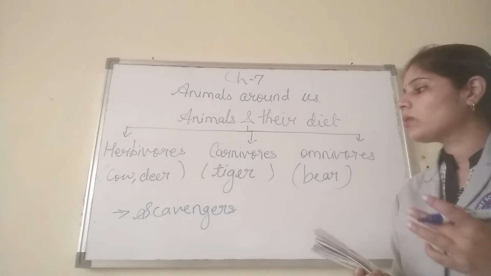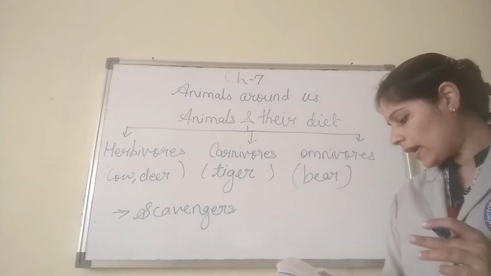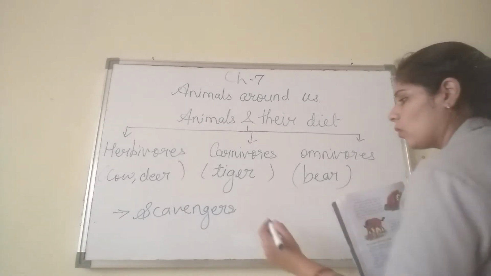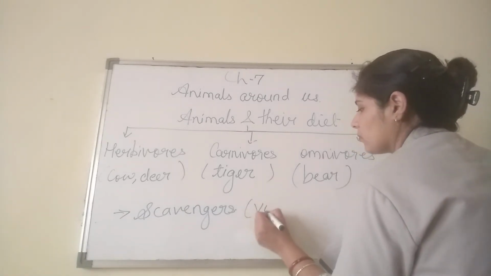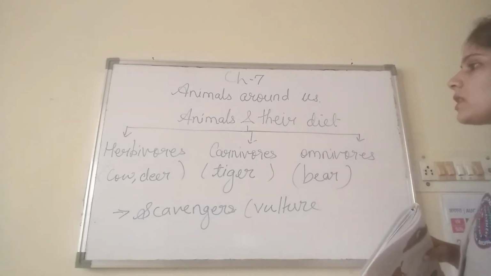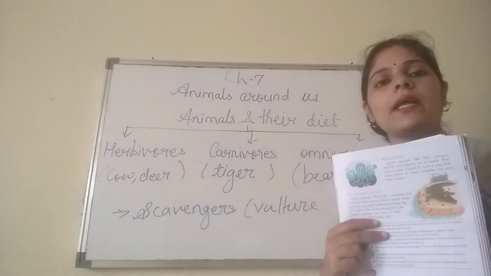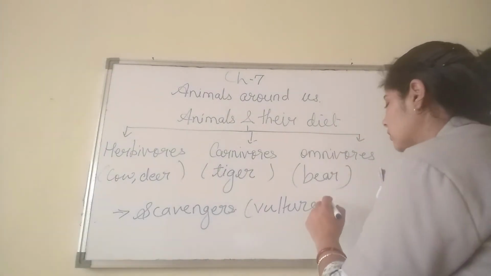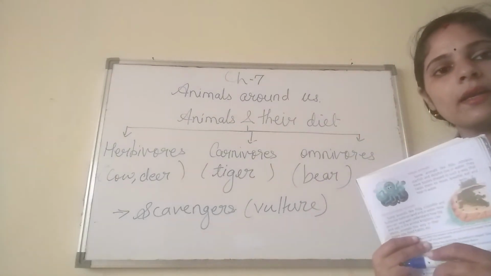The scavenger goes and eats that dead animal, and here the example is your vulture. So what does the vulture do? The vulture does the same thing. When an animal is dead, the scavenger goes and eats that dead animal.